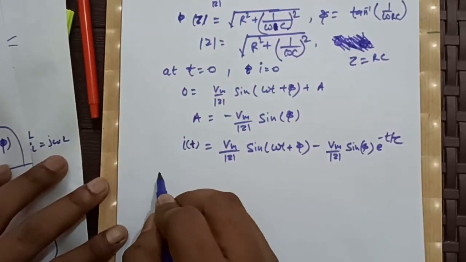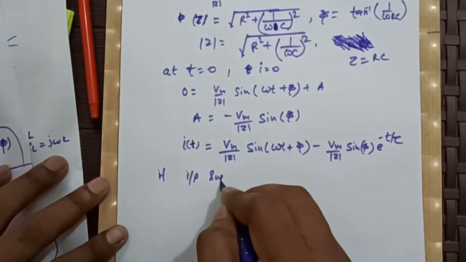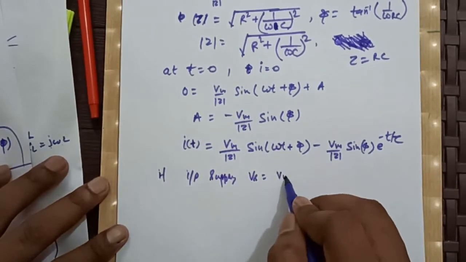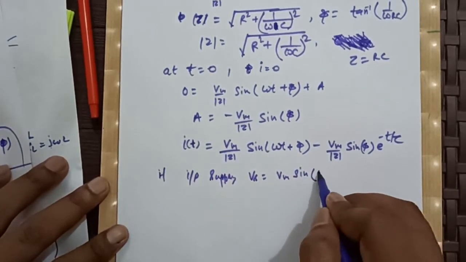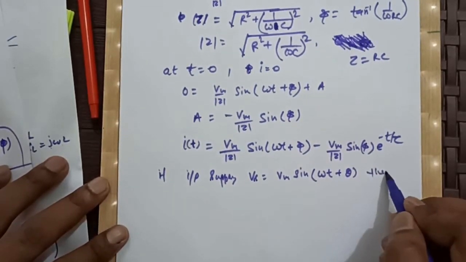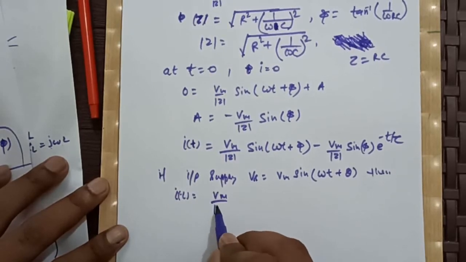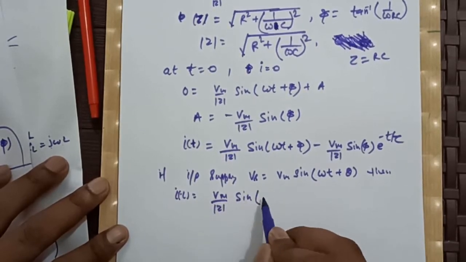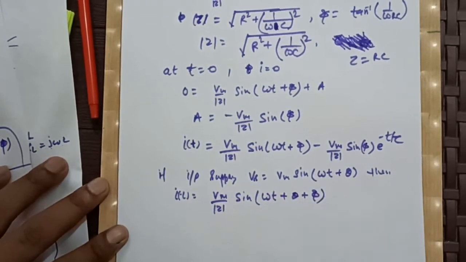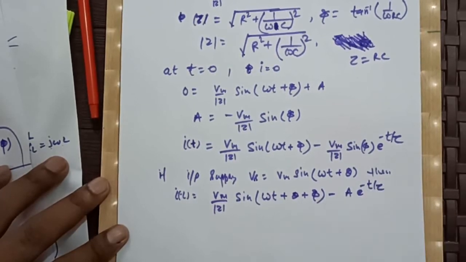Now, if our input supply, that is Vs, is Vm sine omega t plus theta, then our i will be Vm by mod z sine of omega t plus theta plus phi minus A to the power minus t by tau.